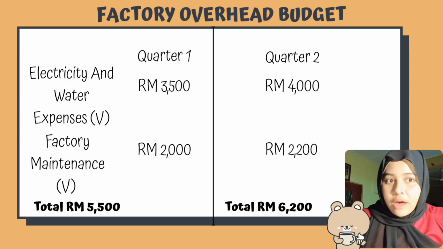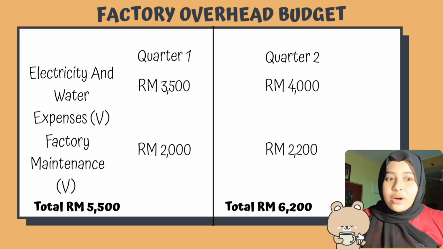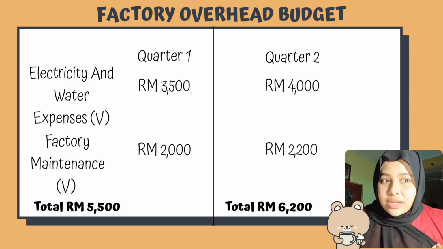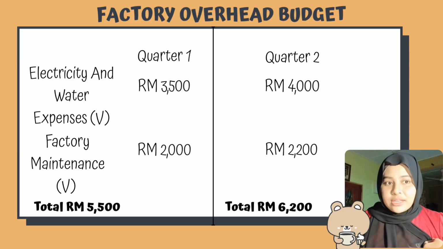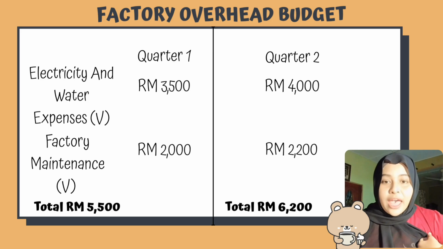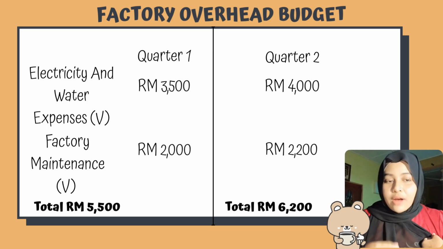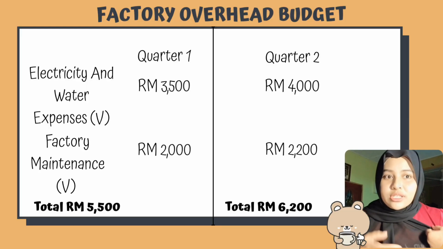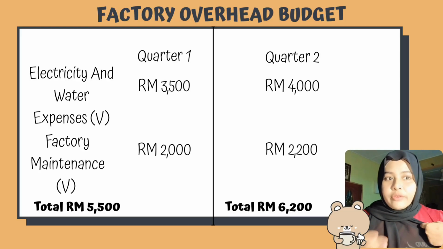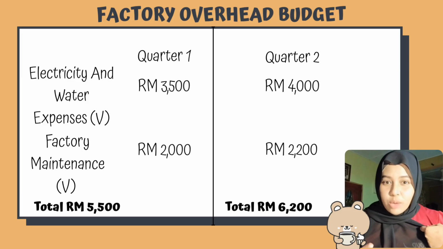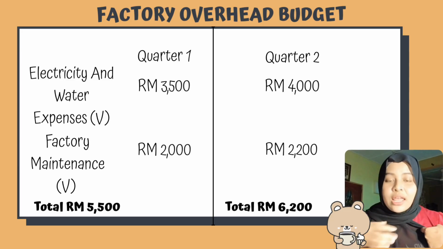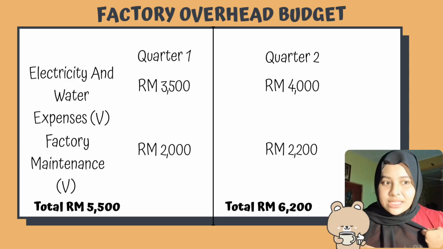For quarter 1, we have electricity and water expenses of 3,500 ringgit, while factory maintenance is 2,000, and the total is 5,500 ringgit. For quarter 2, electricity and water expenses are 4,000, while factory maintenance is 2,200 ringgit. The total factory overhead budget for quarter 2 is 6,200 ringgit.